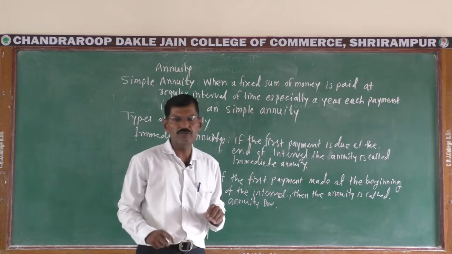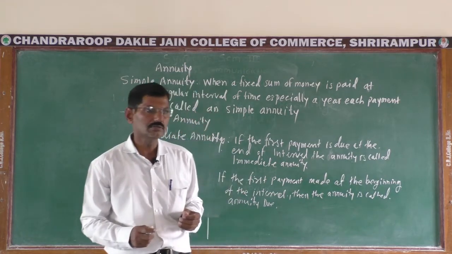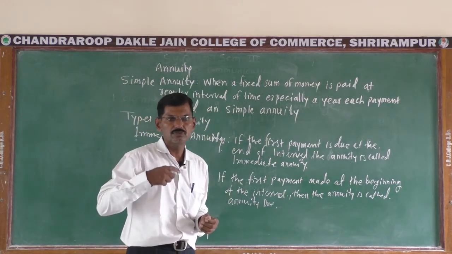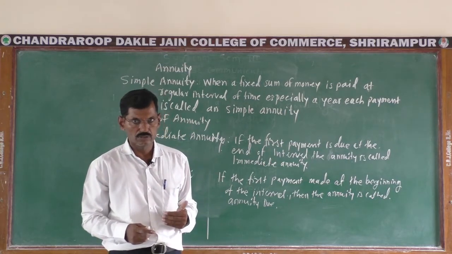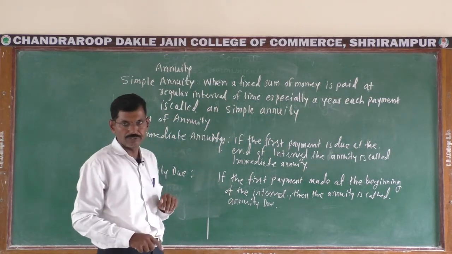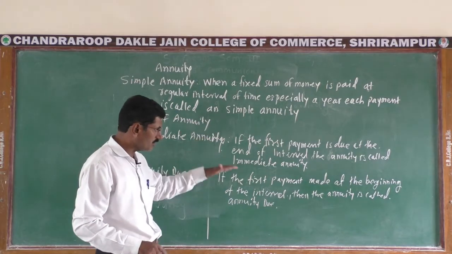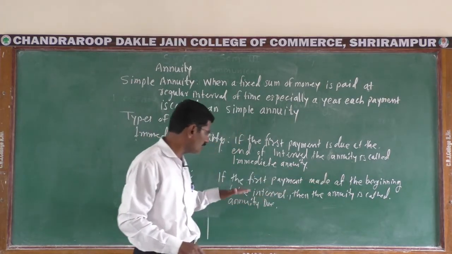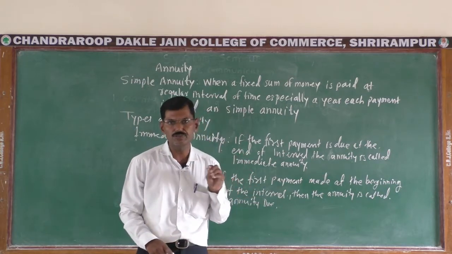For example, if we take a loan today and pay the first installment at the end of the month, then the annuity is called immediate annuity. And annuity due means if the first payment is made at the beginning of the interval, then the annuity is called annuity due.